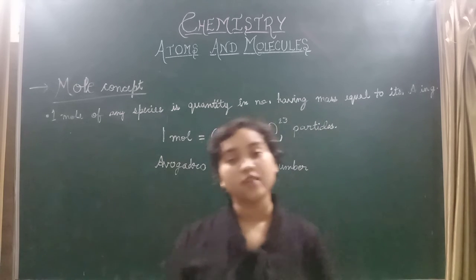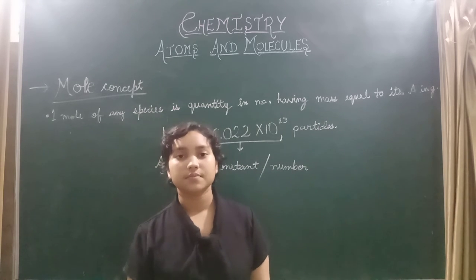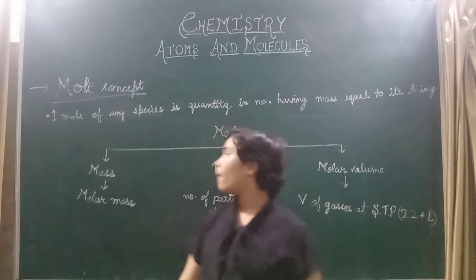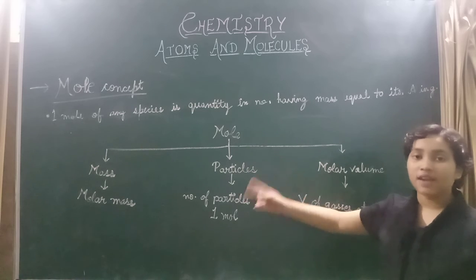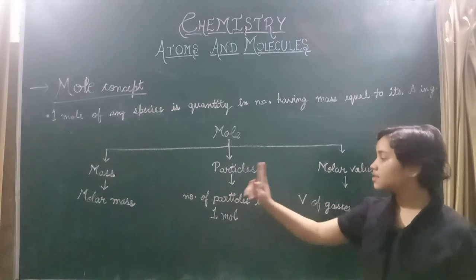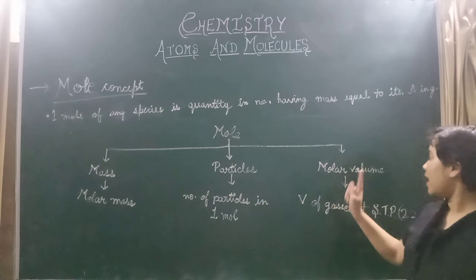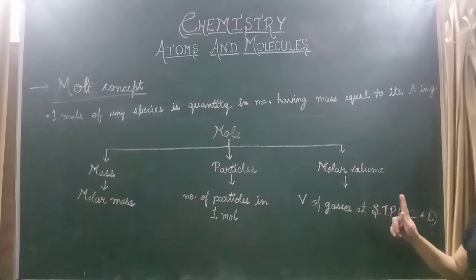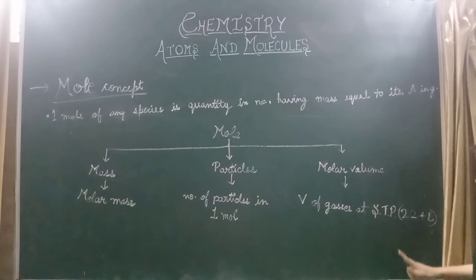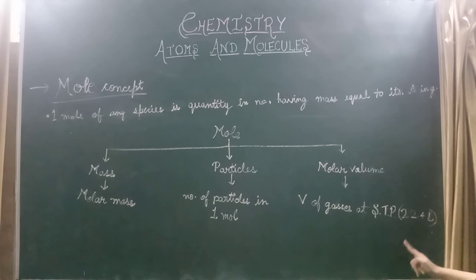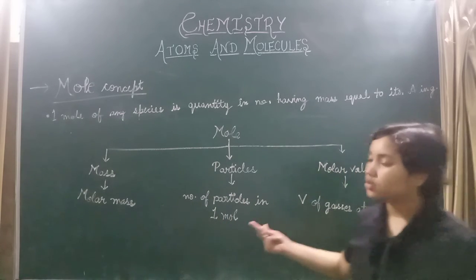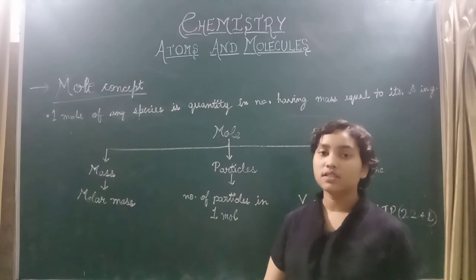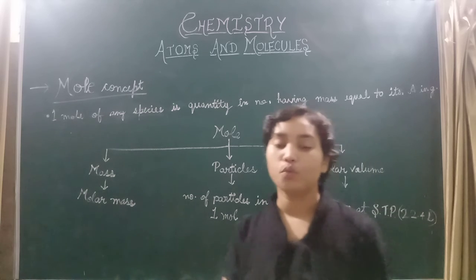Now let's understand what is molar mass. Now we can take a look at this diagram. Moles can be of 3 types: molar mass, number of particles in 1 mole, and molar volume. It is the volume of gas at STP, which is equals to 22.4 liters. So this is the diagram of how to solve the numericals based on mole concept.